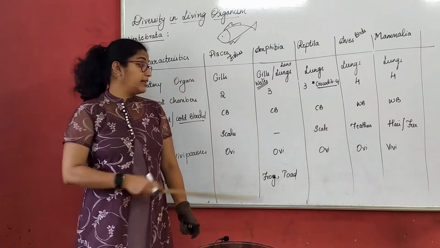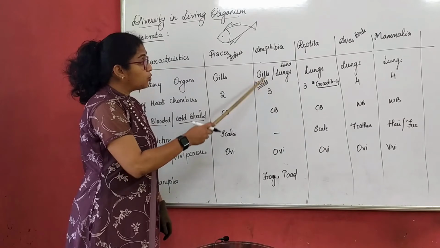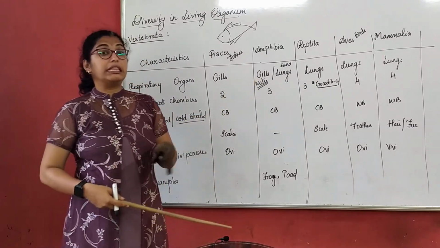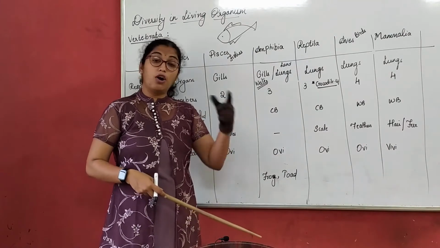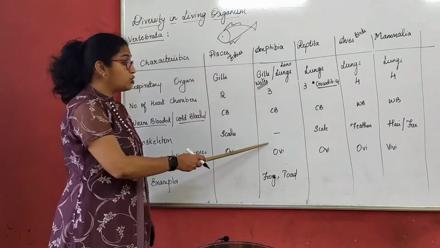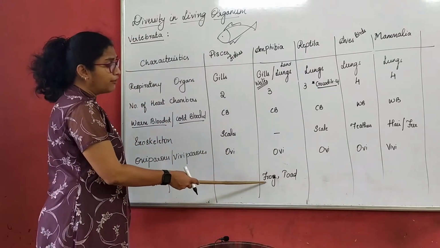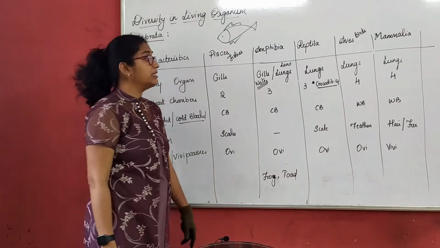They lay eggs. Now here, though we know that frogs are amphibians, they stay both on land and water, these will lay eggs only in water. So example, frog, toad, salamander, etc.